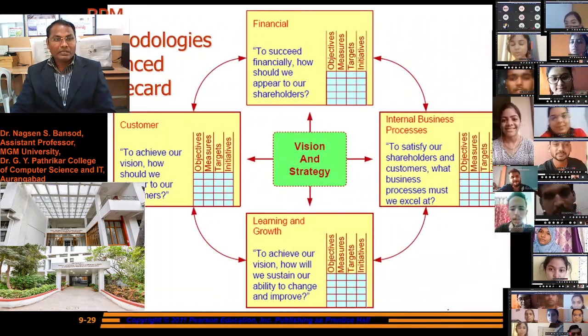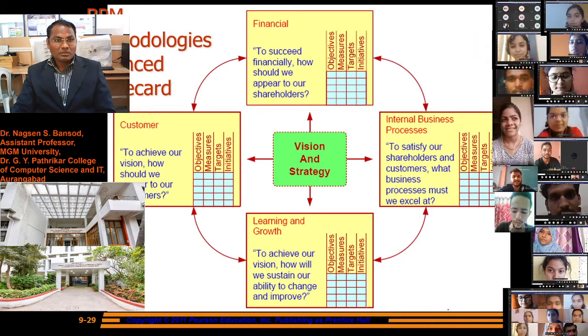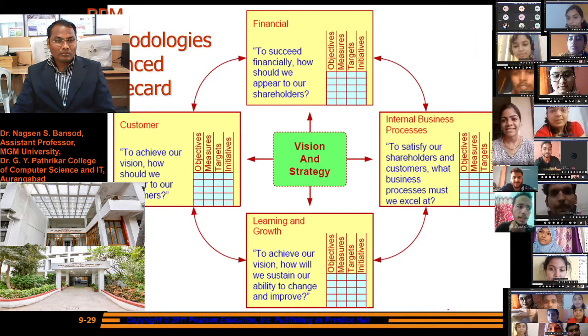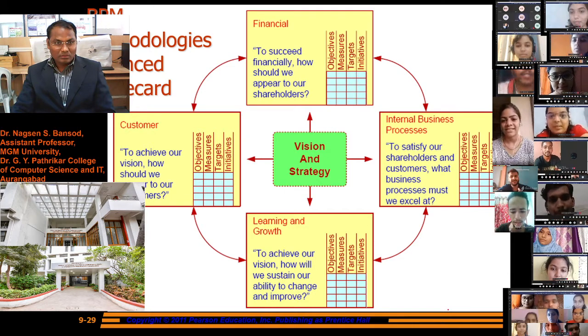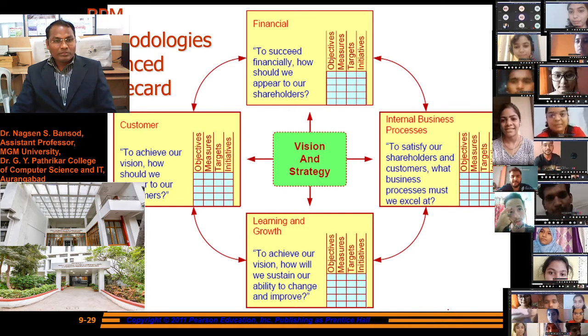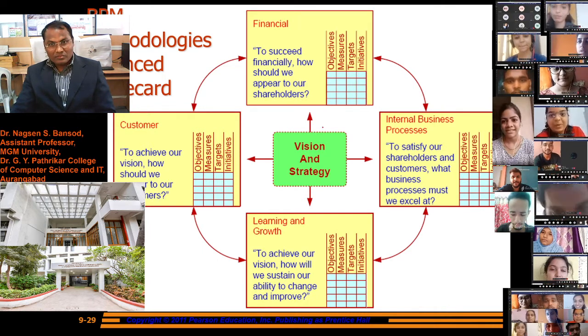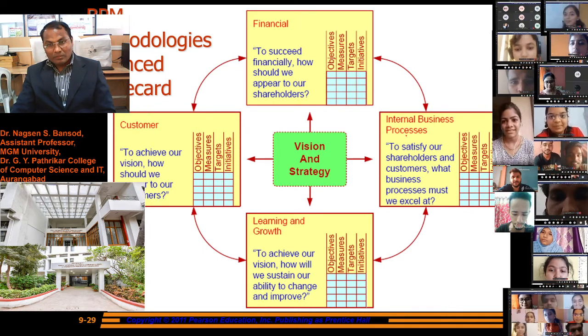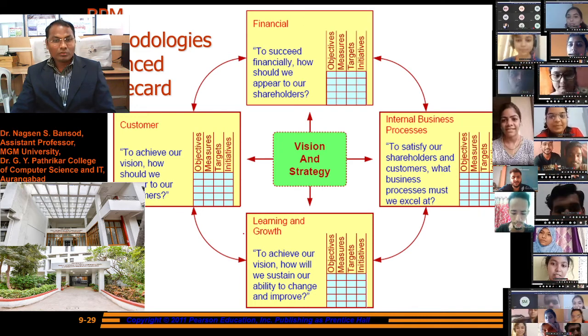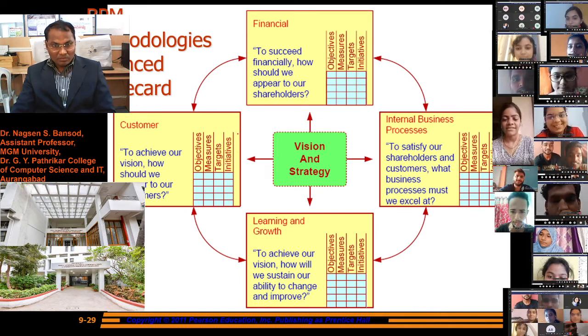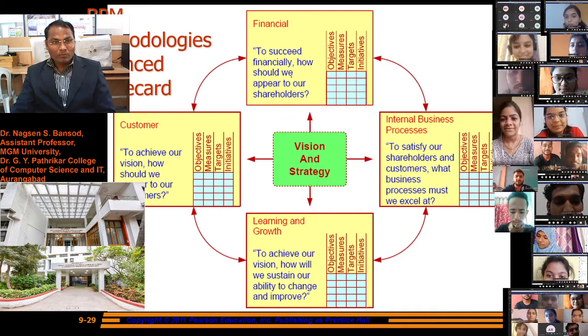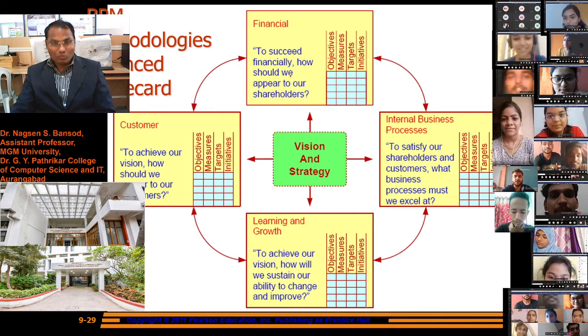Business performance methodologies, balanced scorecard: the financial, internal business processes, learning and growth, and customer are all components of the balanced scorecard.